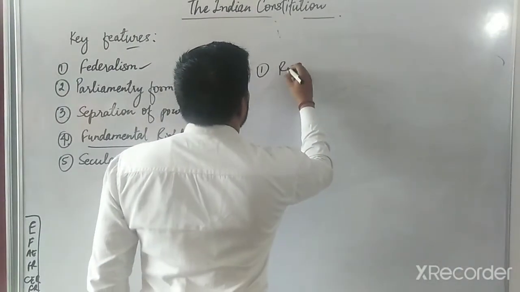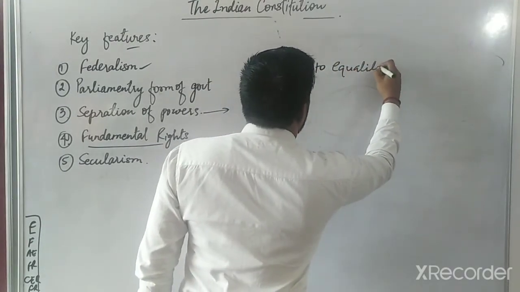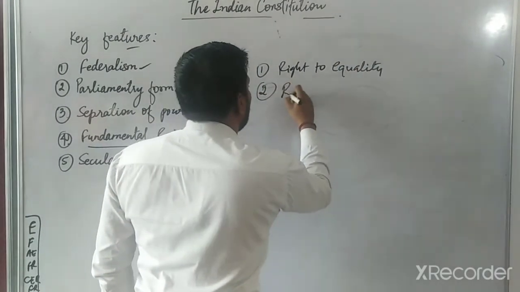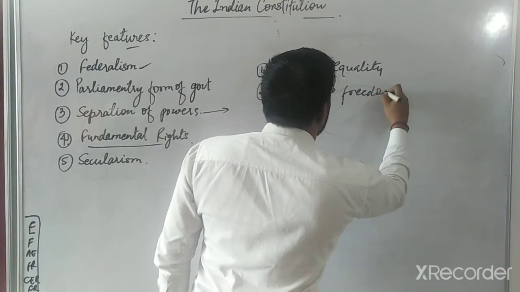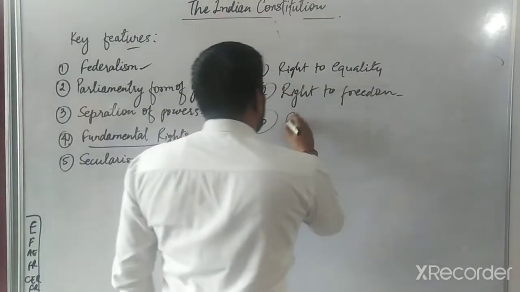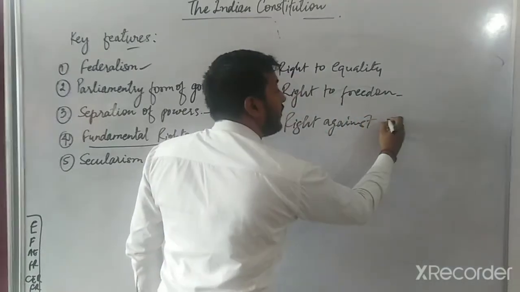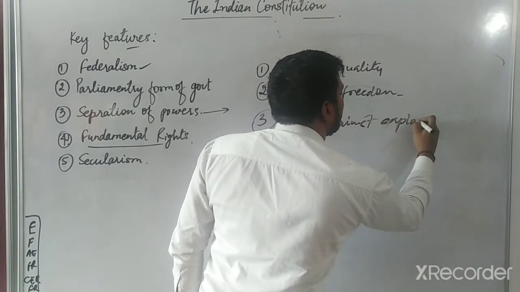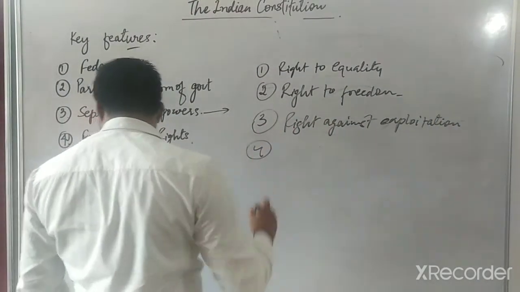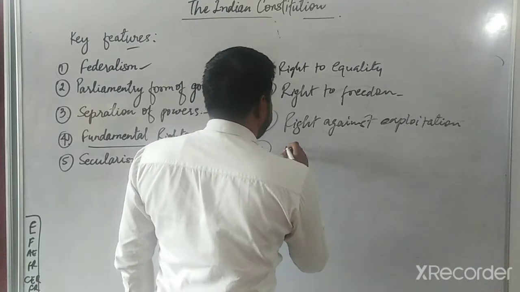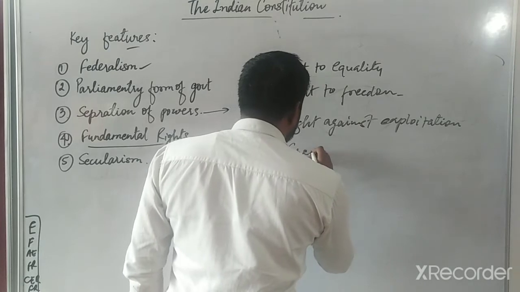The first one is right to equality. The second is right to freedom. And the third is right against exploitation. And fourth is freedom of religion.